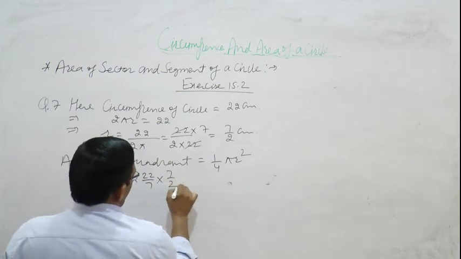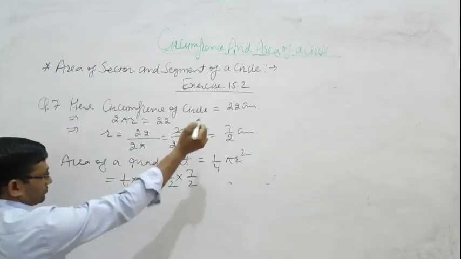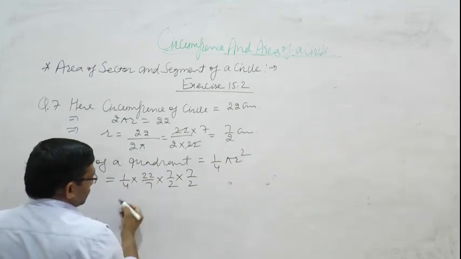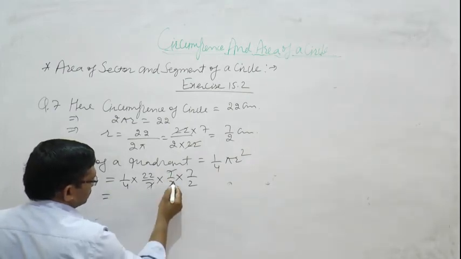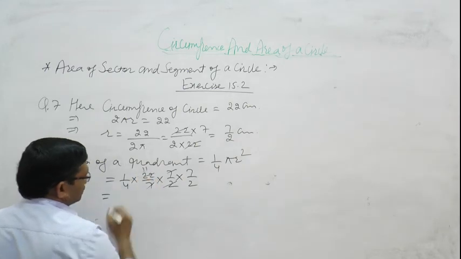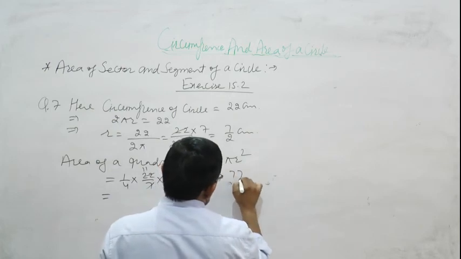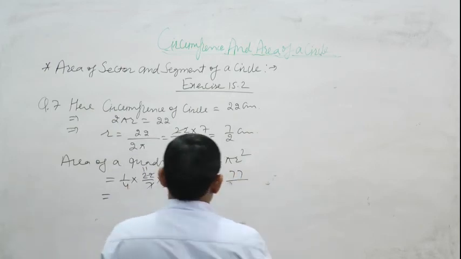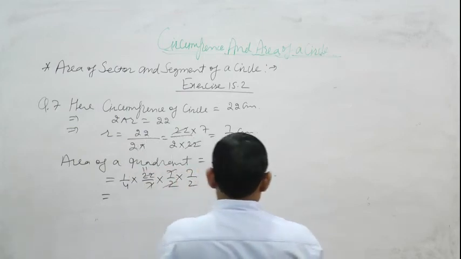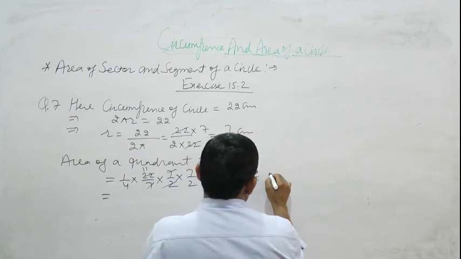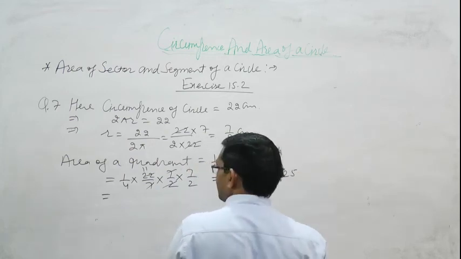R is 7 upon 2 multiply 7 upon 2. So 7 cancelled by 7, then 2 11 22, 11 7 77, 77 upon 8, 9.625.